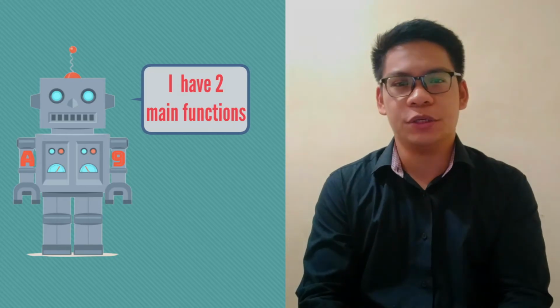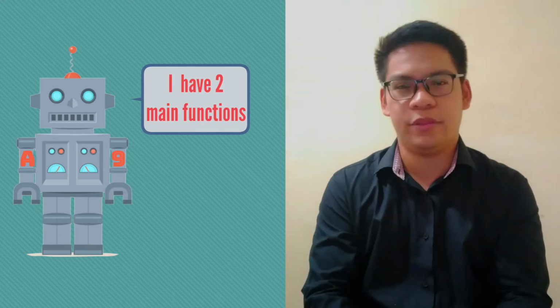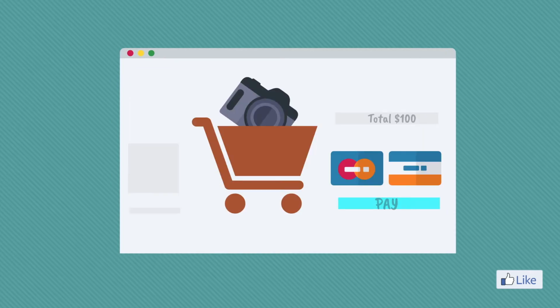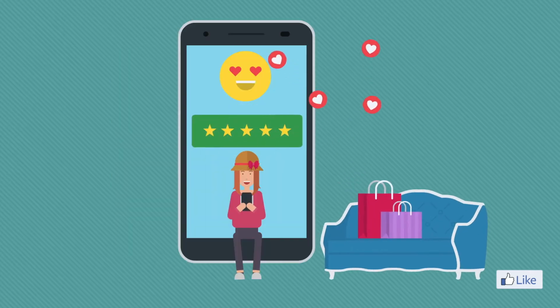Here are the two main functions of the Amazon PPC algorithm. First is to figure out which products to show to the shopper that will have the highest chance of producing a sale. And the second is to create a happy shopping experience for its buyers and its sellers. So how does the super smart A9 algorithm juggle this monumental task of keeping everyone happy? It accomplishes this goal by utilizing relevancy, customer service, and historical data. Here are the 5 ways how it achieves this task.